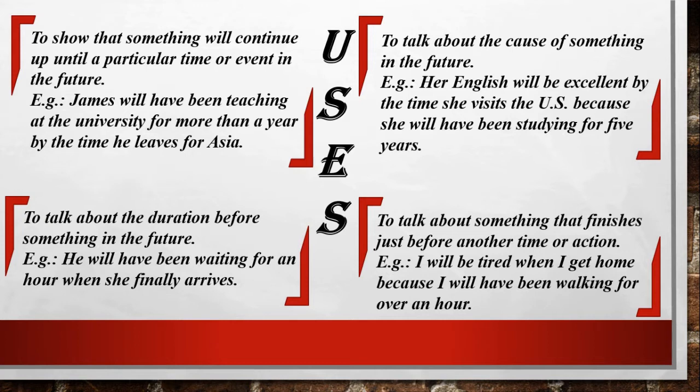So it is a time in the future, by the time he leaves for Asia. And to express the continuity of that action till that time mentioned here, we are using future perfect continuous tense.